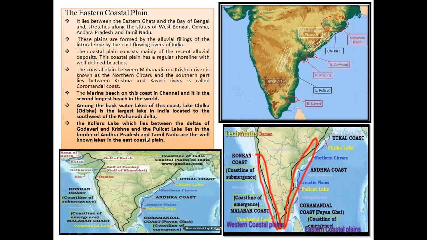This is one more question of our book bag. Mark this. So Andhra Pradesh and Tamil Nadu share the lake of Pulicat on the borders of Tamil Nadu and Andhra Pradesh. These are the well-known lakes in the east coastal plain.